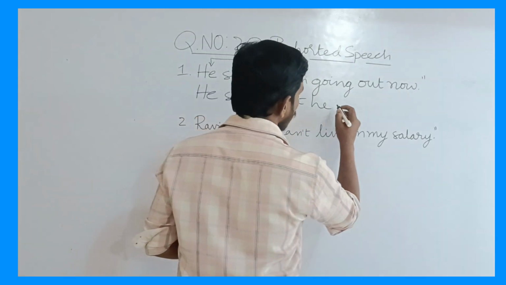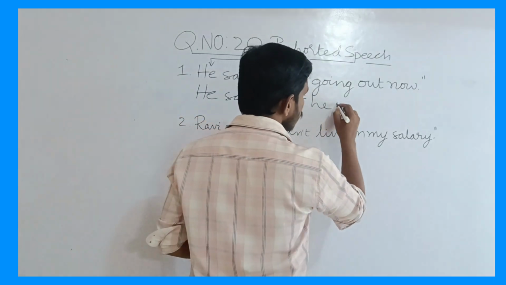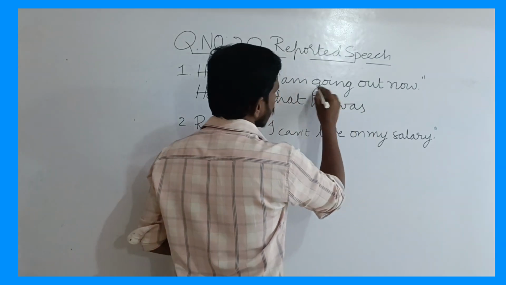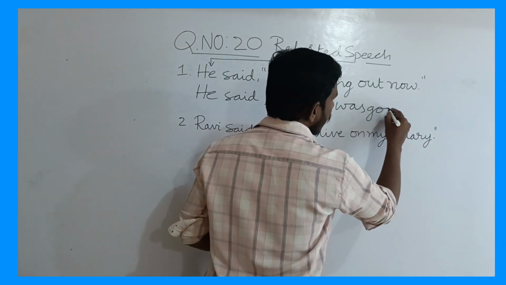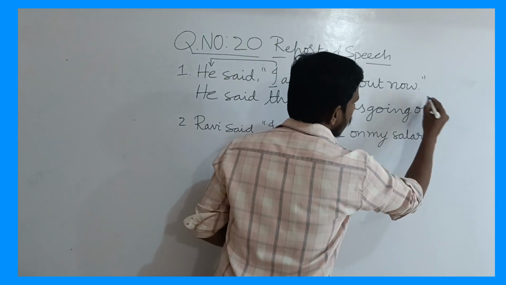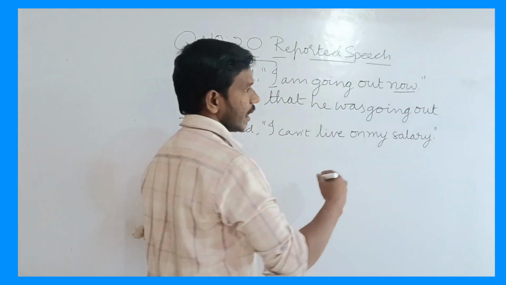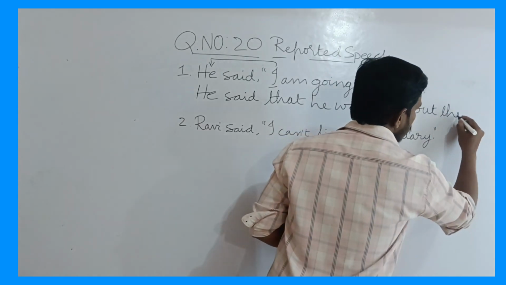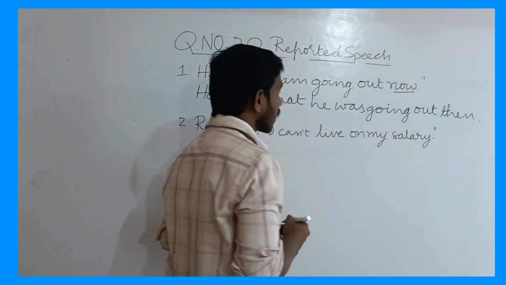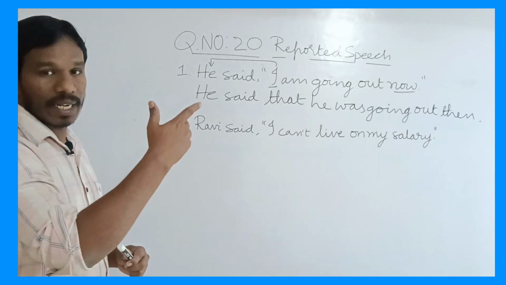In past continuous, we know which auxiliary verb we use: was, going out, and now, this is an adverb, changes into then. Now the given sentence in indirect speech: he said that he was going out then.